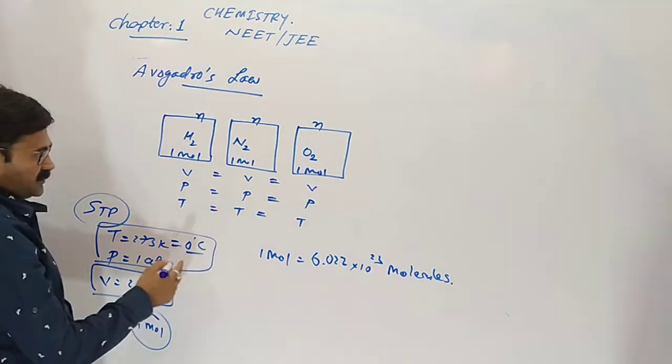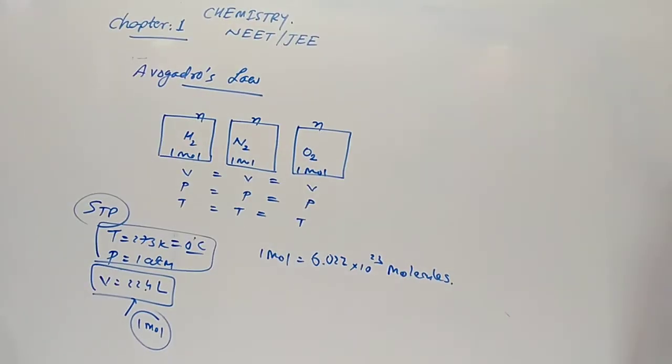Clear? So when we take 3 or more vessels having the same volume, same pressure, same temperature, the number of molecules of the gas, not of liquid or solid, remains the same. This is the law of Avogadro. Yes, STP is now understood.